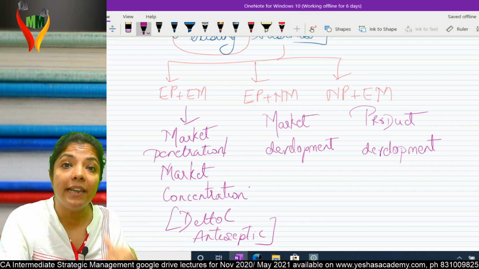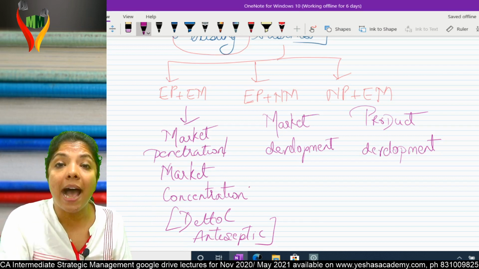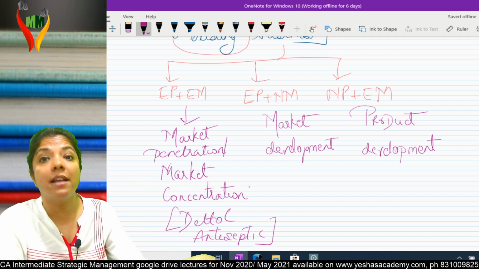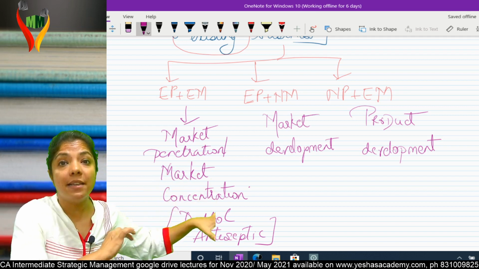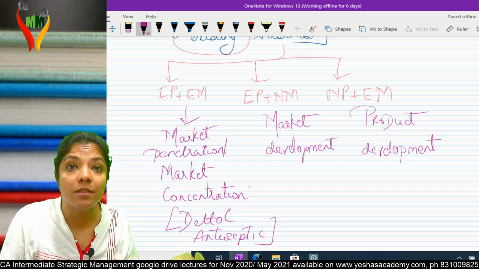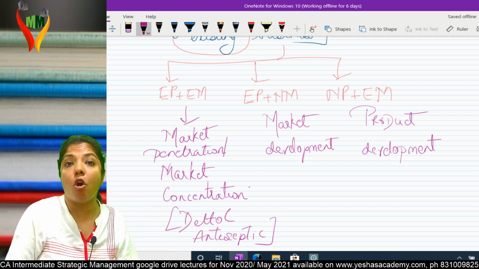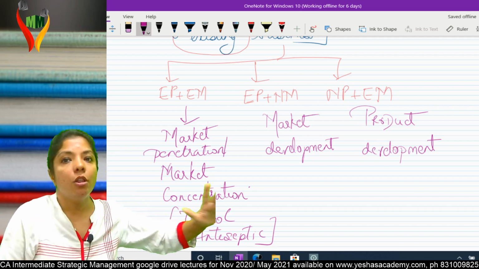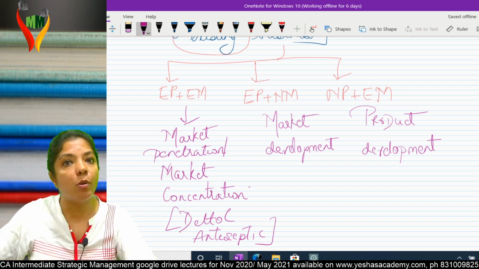Third, new product in existing market. I started teaching SM in Mumbai for the first time, and then when I started teaching indirect taxes, that was a new product in an existing market. Why? When I was teaching SM to them, they were happy. So I thought, let me experiment with a new subject in a place where the students already know me. So at least they will have that one positive thing in their mind. Okay, if ma'am taught SM, we will be able to understand SM.